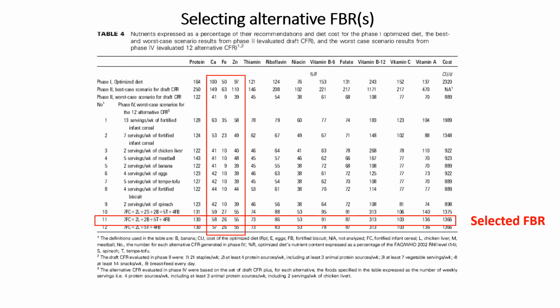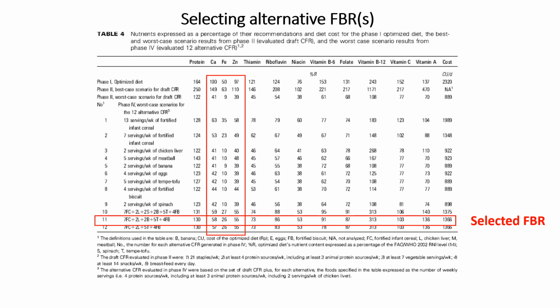These combinations are selected, which consist of, for example here, 7 times per week or once a day fortified cereals, and then 2 times a week liver, at least 2 times per week banana, 5 times per week tofu, and 4 times fortified snacks. And this gives fulfillment of around 26 to 58% of the nutrients. In this example, which is for under 2-year-olds, you can still see that some nutrients are still below 65%.